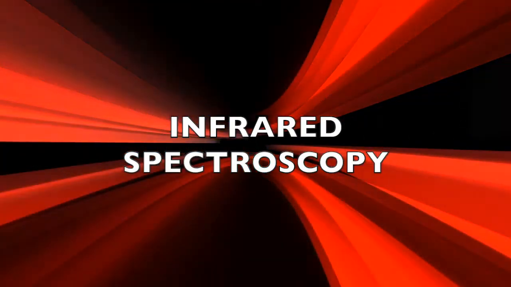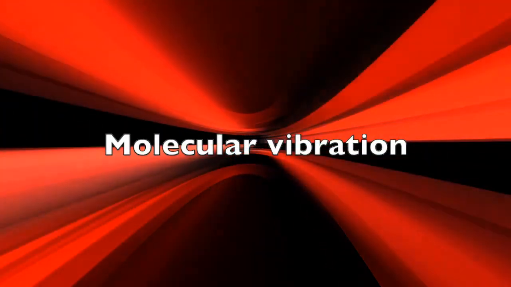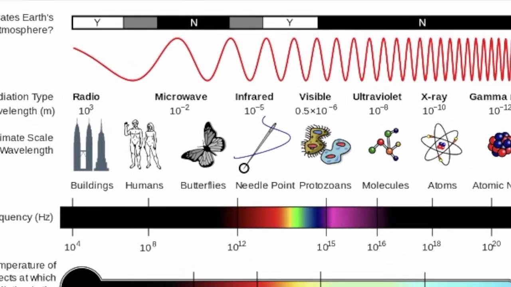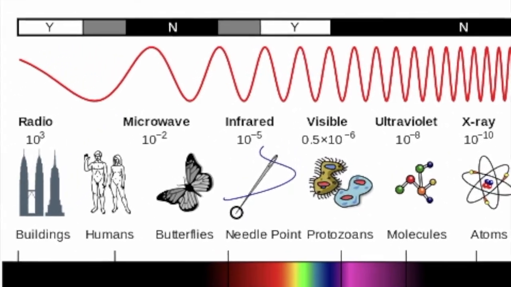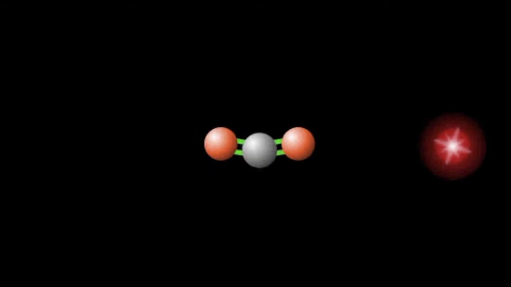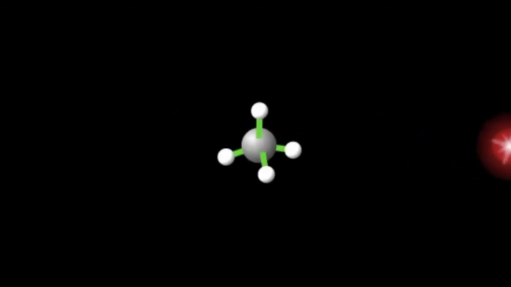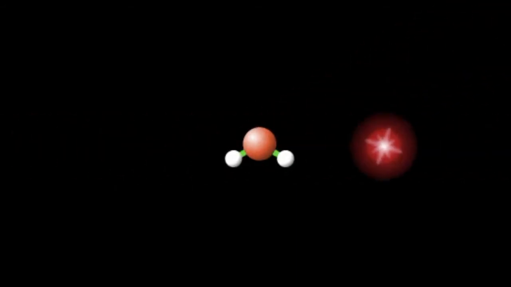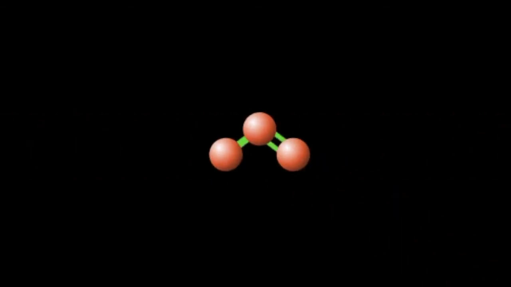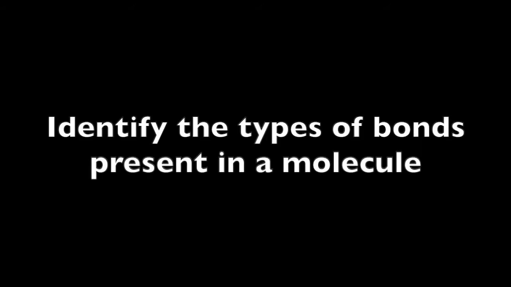Infrared spectroscopy explores transitions in molecular vibration levels. Infrared radiation is higher in energy than microwave radiation, but lower in energy than visible light. Infrared radiation is associated with vibration of the molecule, especially along its bonds, which will tend to wiggle and bounce around like springs do. Each type of bond tends to vibrate at a specific frequency. It takes more energy to vibrate molecules that have stronger bonds. Infrared spectroscopy takes advantage of this and can be used to identify the types of bonds present in a molecule.